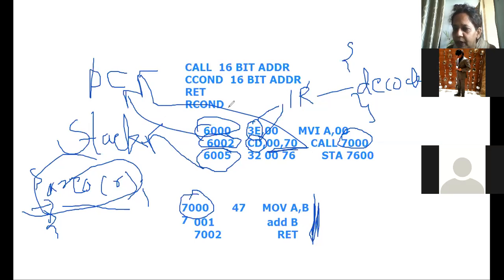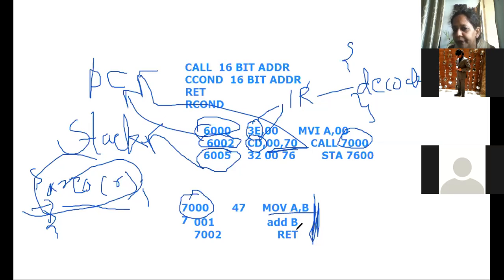So program counter has 7000. That means after this, the next executable instruction is not this, but the instruction at this particular address. So move A, B will be executed first. Then add B will be executed.